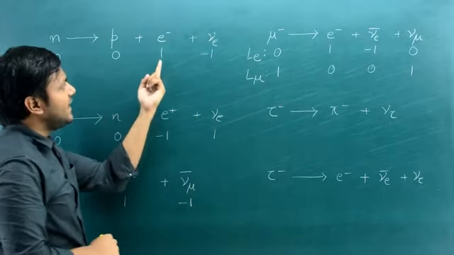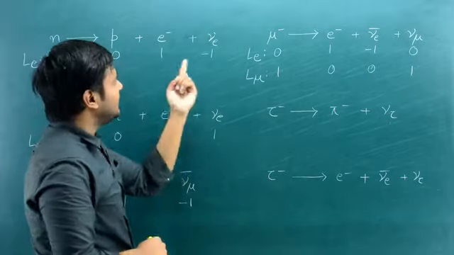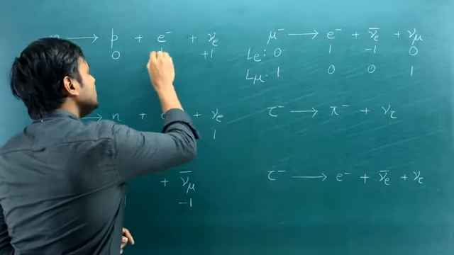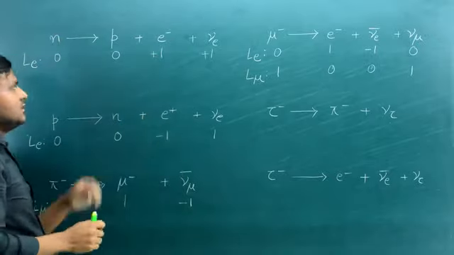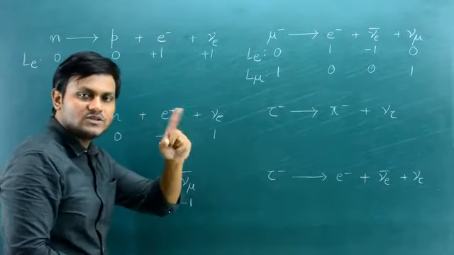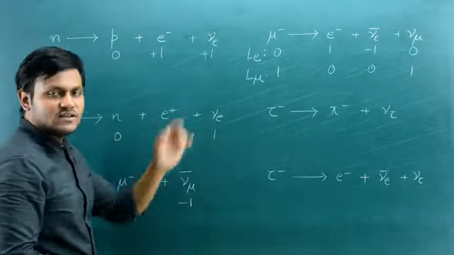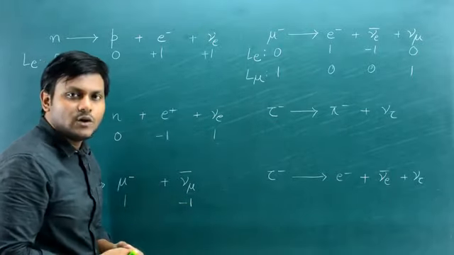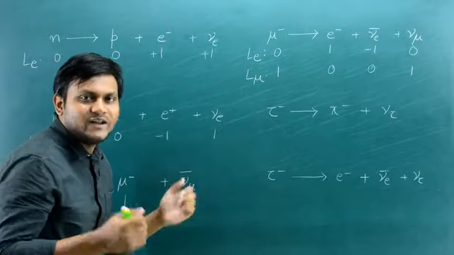Can an electron be emitted with an electron neutrino? Because if an electron is emitted with an electron neutrino, the lepton number will be +1 and +1 in both cases. Left hand side 0, right hand side +1 + 1 equals 2. Violation of the conservation of lepton quantum number. It's not possible. This reaction does not happen. This is not allowed in nature.